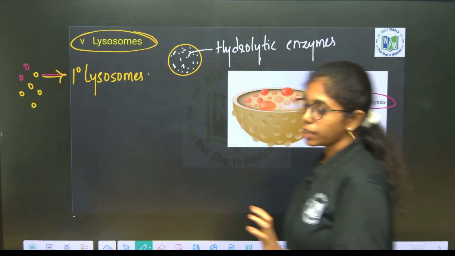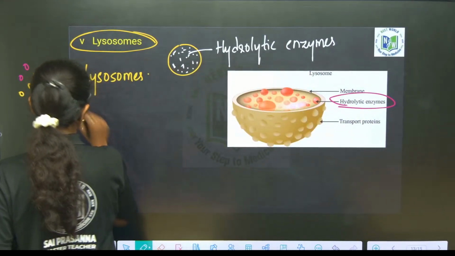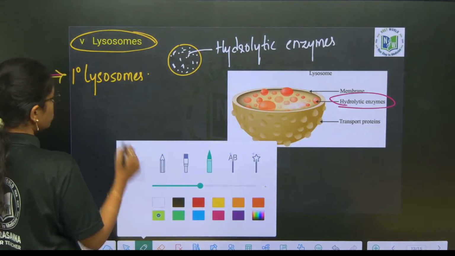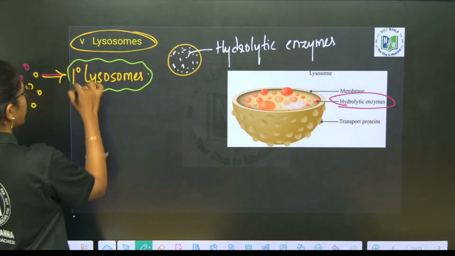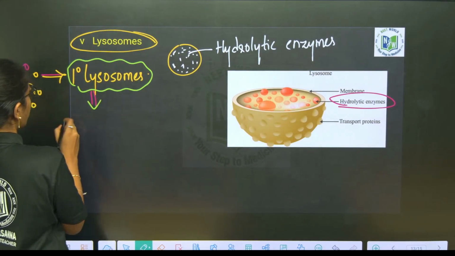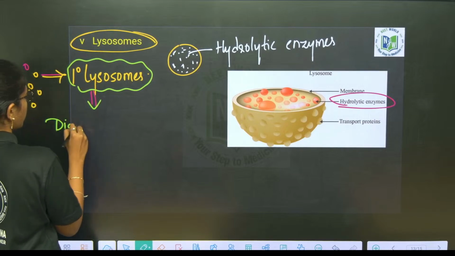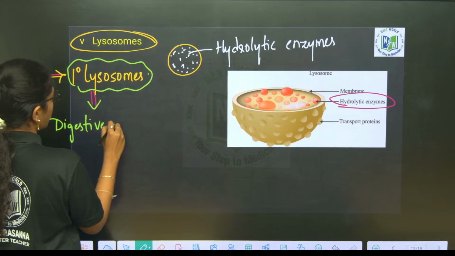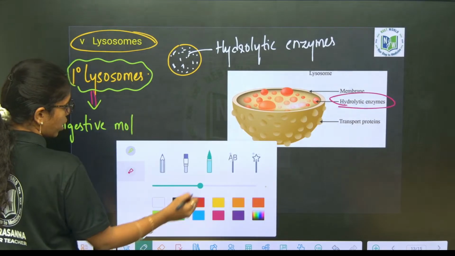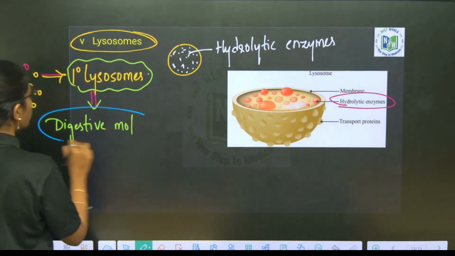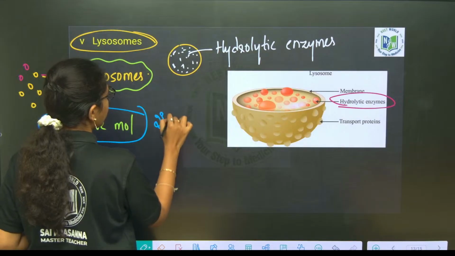When primary lysosomes are adjoined with some digestive molecule, what do they form?